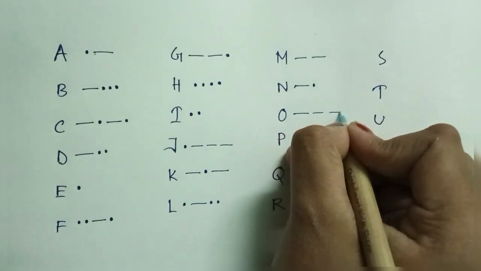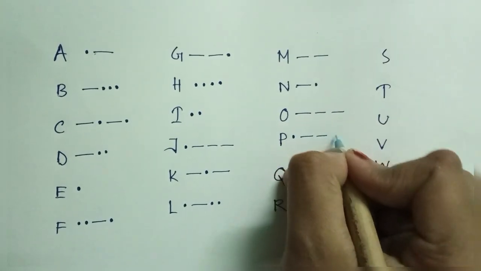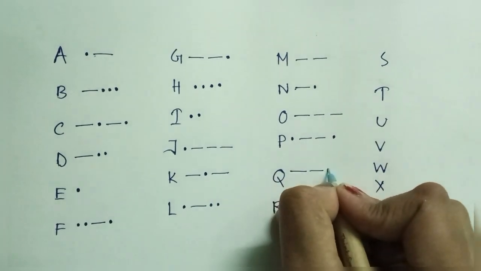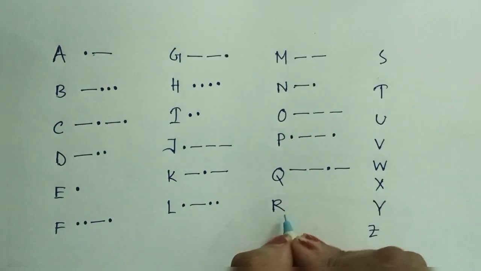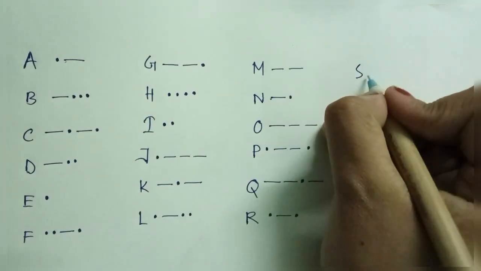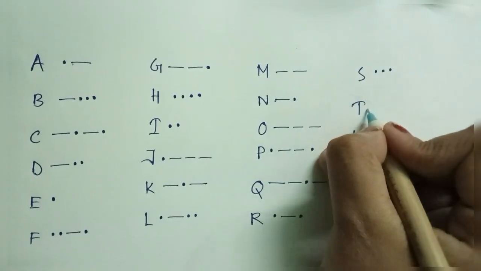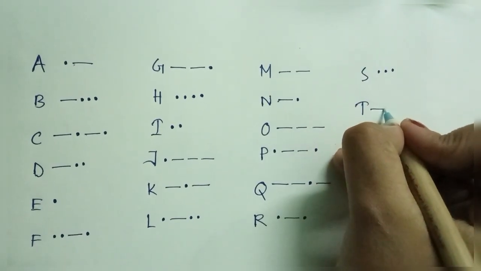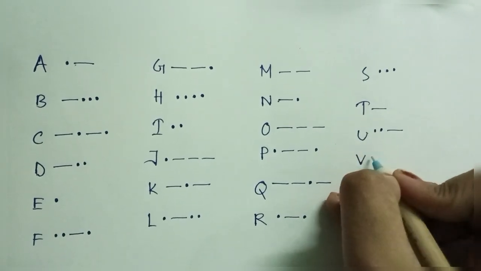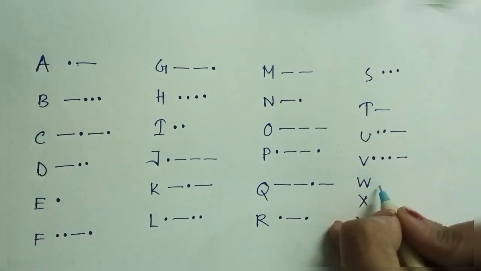O has three dashes. P has a dot, two dashes and then another dot. Q has two dashes, a dot and then another dash. R has a dot, dash, another dot. S has three dots. T has only a dash. U has two dots and one dash. V has three dots and a dash.